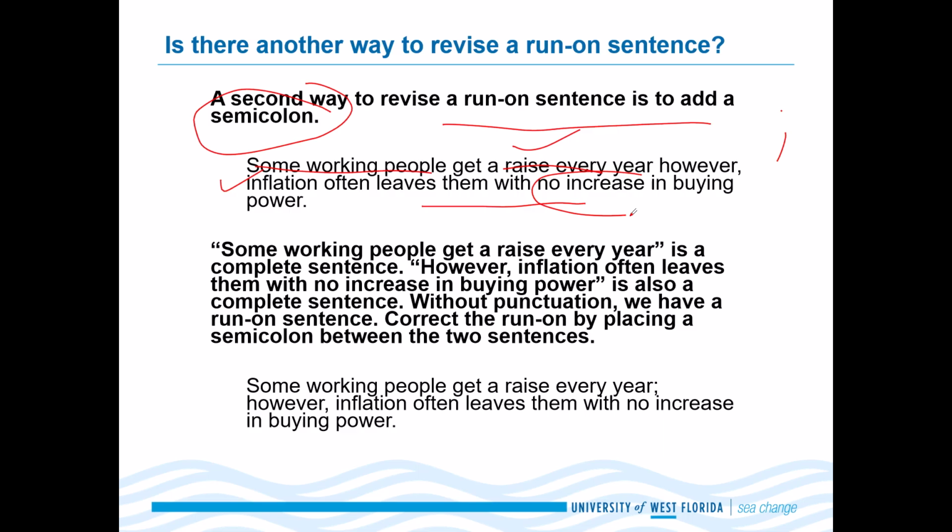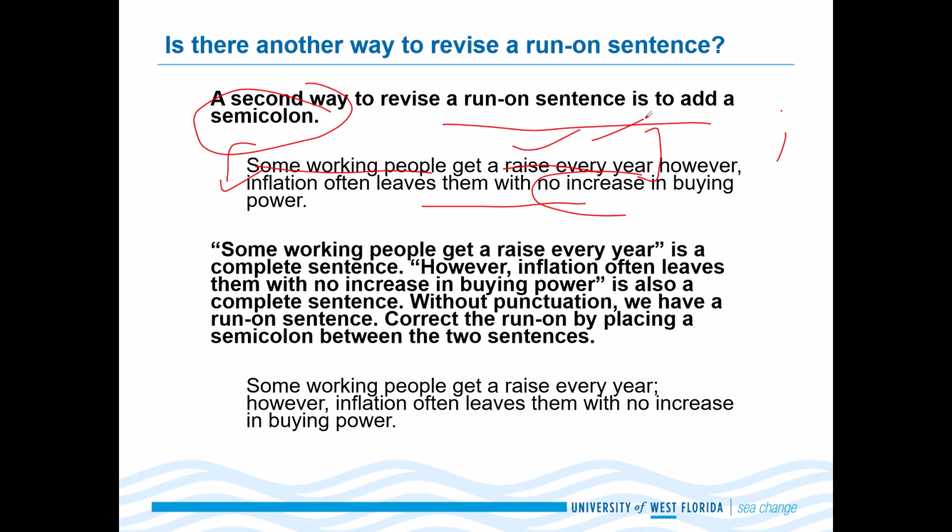Some working people get a raise every year. This is a complete sentence. However, inflation often leaves them with no increase in buying power is also a complete sentence. Without punctuation, we have a run-on sentence. Correct the run-on by placing a semicolon between the two sentences, right?